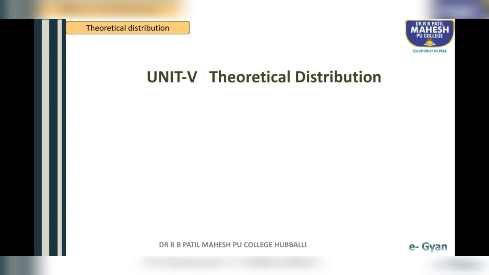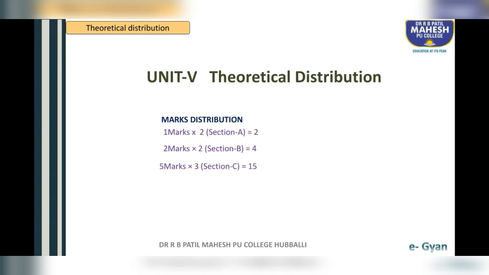Welcome to the new chapter, that is the fifth chapter, theoretical distribution. Students, before starting a new chapter, let us see the marks distribution of this chapter. In this chapter, 1 mark 2 questions will occur in section A, and 2 marks 2 questions will occur in section B, means 2 2s are 4. And 5 marks 3 questions will occur in section C, 5 3s are 15.